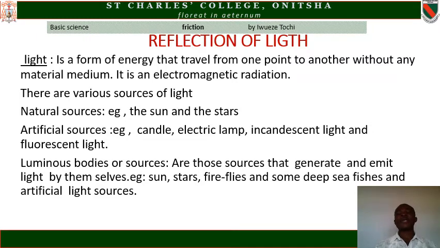Example, you have the sun, the stars, fireflies, some deep sea fishes, and artificial light sources. You can see that the sun generates light by itself every day, and so do the stars. And there are some insects that fly at night. When they are going at night, they show light in their body. That is what I mean by fireflies. And some fishes in the ocean carry light in their body.